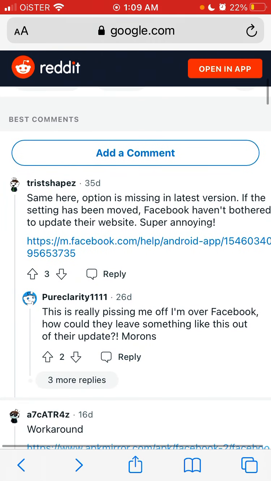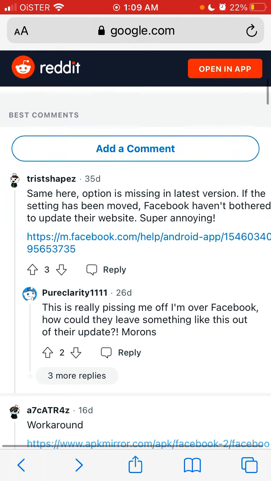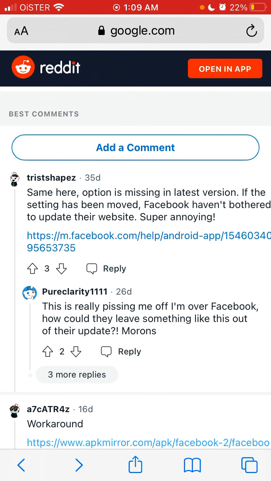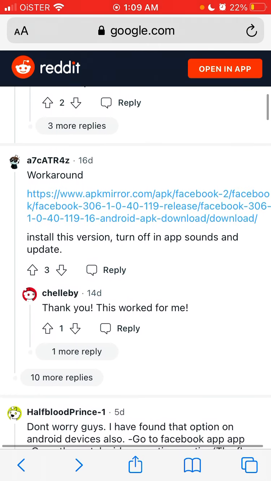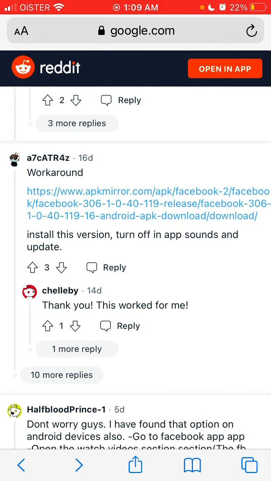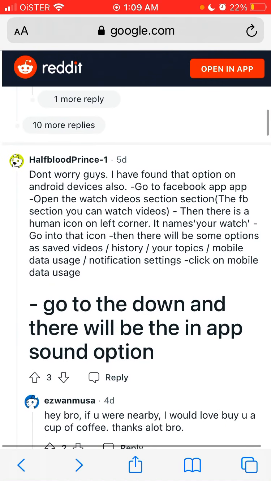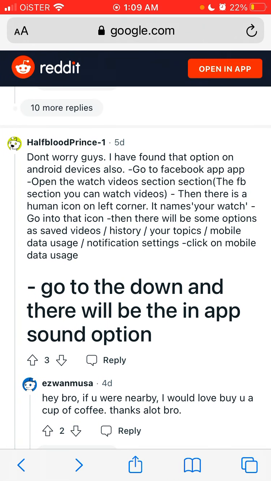So I just found some thread on Reddit, and what people are suggesting first is, if you use an Android, you can search for some older version on apkmirror.com and then just turn off in-app sounds. But here seems the better workaround,